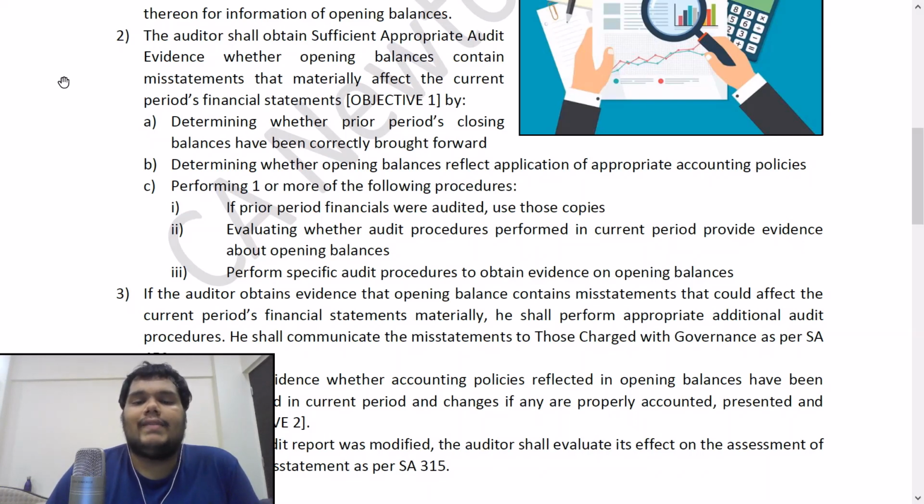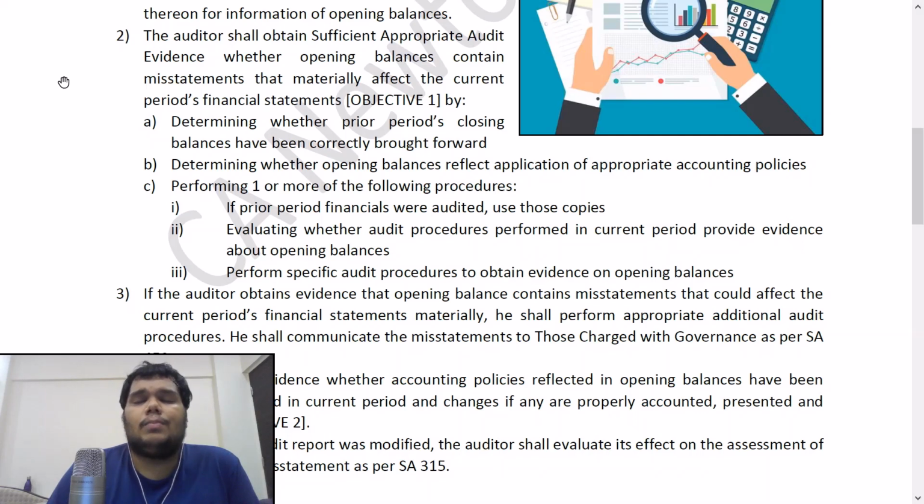Second, evaluating whether audit procedures performed in the current period provide evidence about opening balances. In the current period, at least for balance sheet captions, you will have an opening balance, current period transactions, and a closing balance. So you can check if the opening balances are correct or not. Third, perform specific audit procedures to obtain evidence on opening balances.